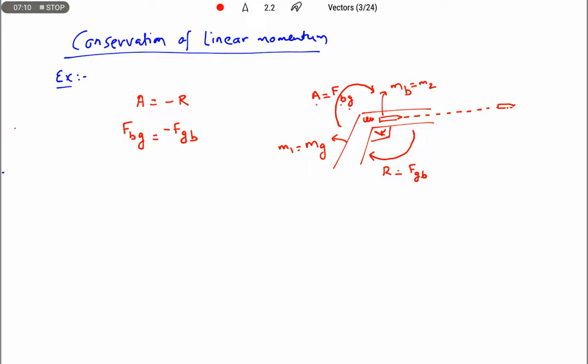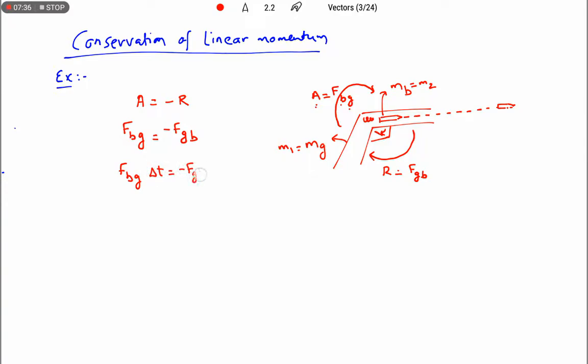When action and reaction take place, the time of action is equal to the time of interaction. So both are acting simultaneously and the interaction time is also the same. That's why I am multiplying this expression on both sides with delta t.